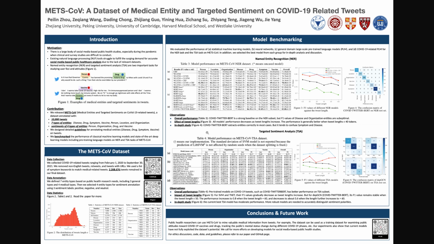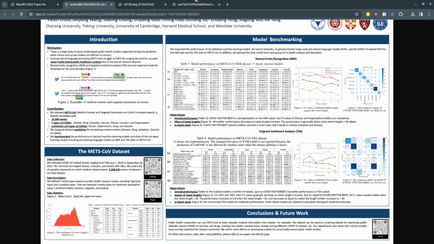Our data annotation guidelines, benchmark models, and source code are publicly available at a GitHub link that I'll put in the description below. And then it says to ensure reproducibility. So yeah, I'll have the links for the NeurIPS web page for this abstract where you can access the paper and this poster and other resources that they made available.